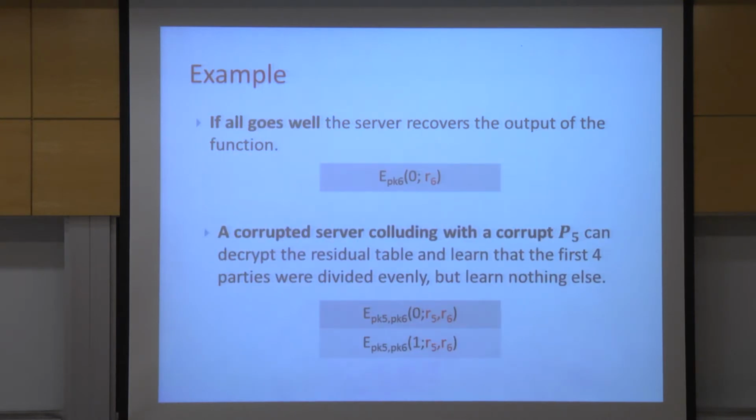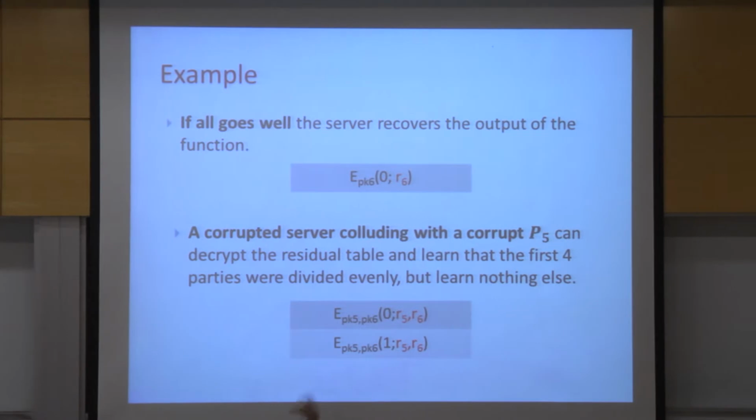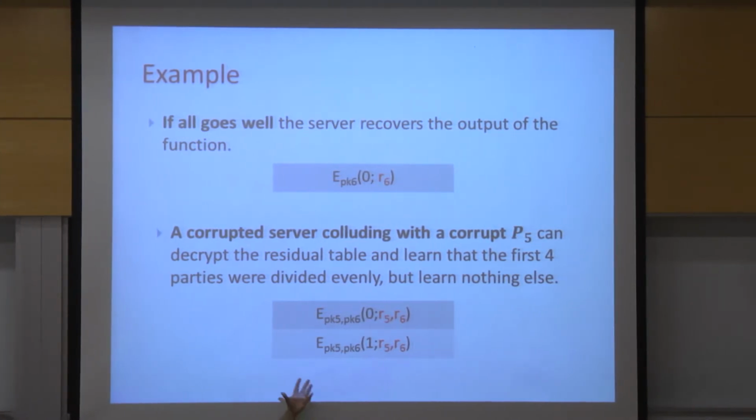If all parties arrive, then what we get at the end is that the server gets an encryption of the final result of the function, encrypted with the server's public key, and the server can decrypt it and learn the result. Now suppose that we have a collusion between the server and, say, one party before it. Then we get the encryption of this residual function, what the fourth party generated before the fifth party should remove an entry from this table.